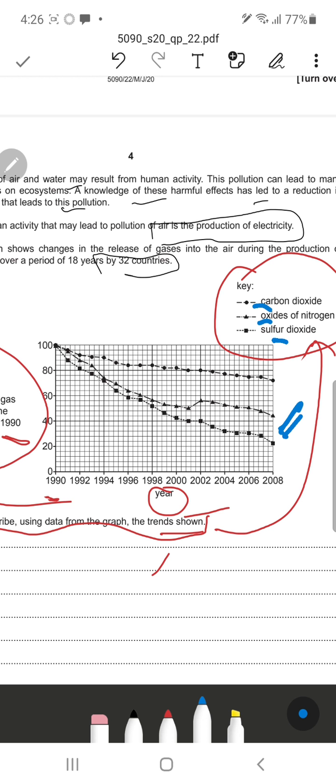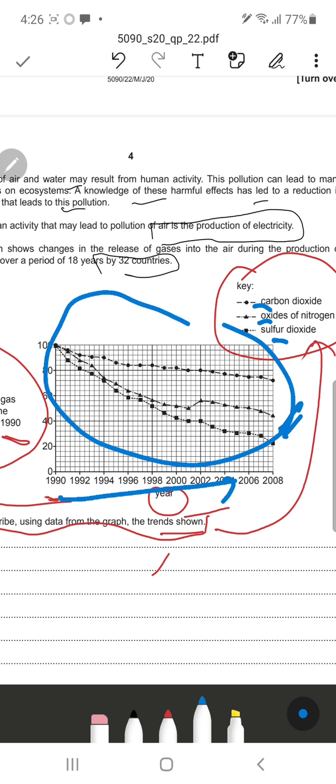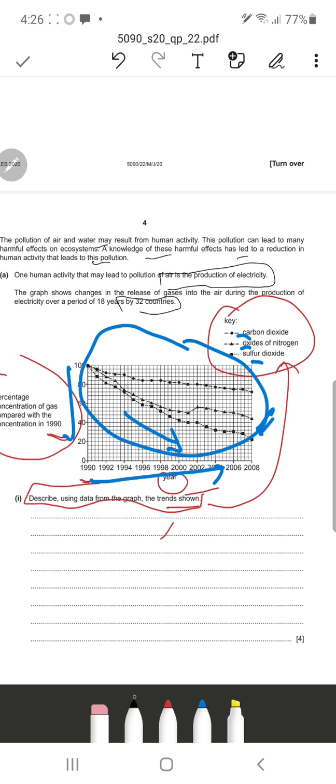So we can see that from 1990, as the year increases, every one of these gases is decreasing. As you can see, the percentage of gas compared to 1990 is decreasing. Look at the graph. At first, this is the line for carbon dioxide because it's a circle. So we can say the carbon dioxide decreases by the least amount from 1990 to 2008.